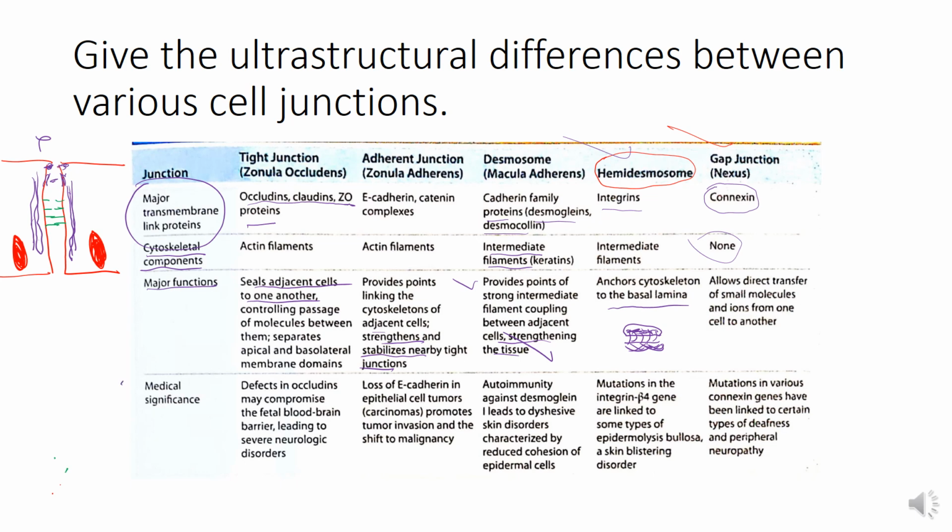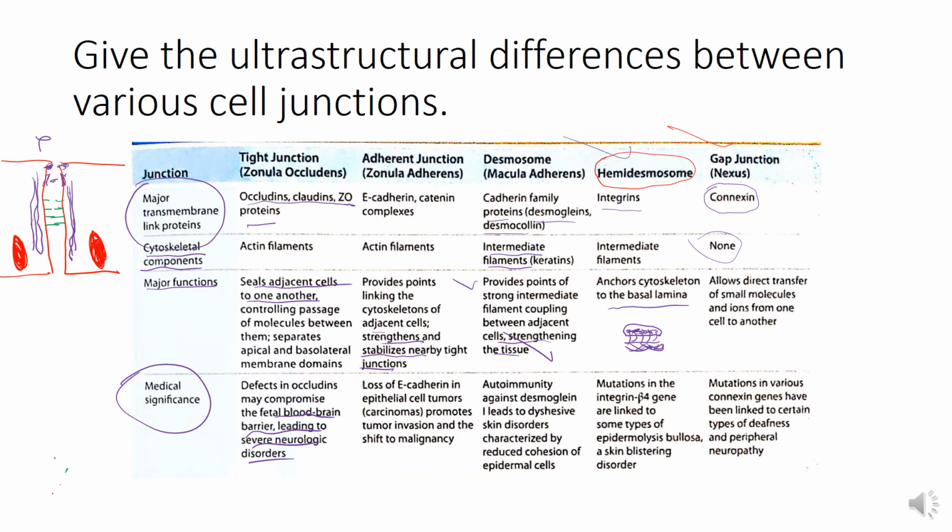Medical significance: defects in occludens may compromise the fetal blood-brain barrier, leading to severe neurological disorders. And also tight junctions present in the intestinal tract, if they become leaky, there is a lot of diarrhea. So fluid is wasted.